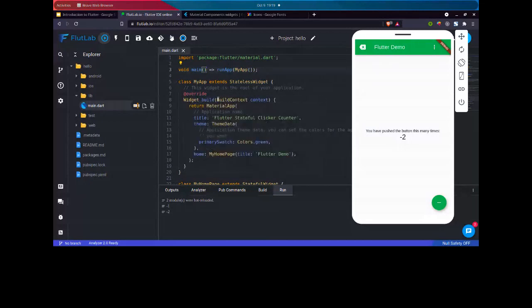So we have a build function here, which is taking a material app and having a title. This title appears in your recent applications, where the small icon shows this title.